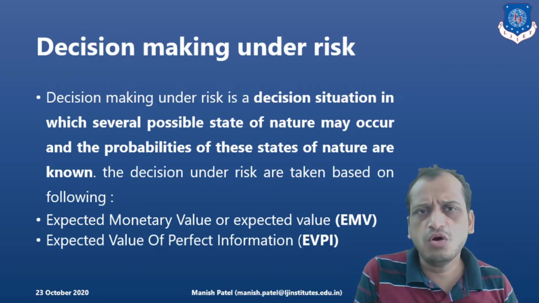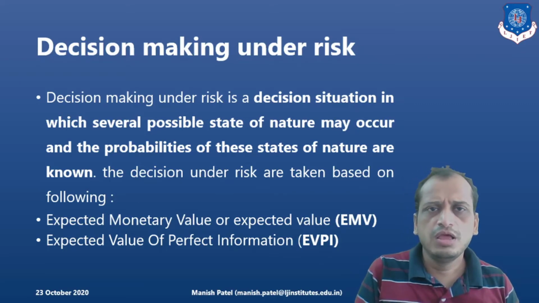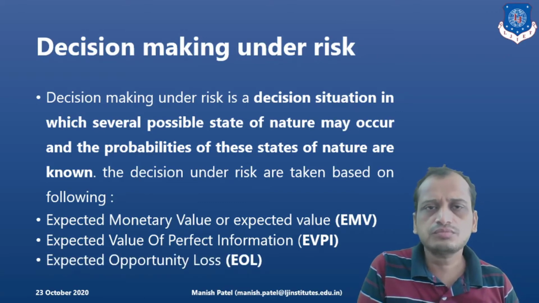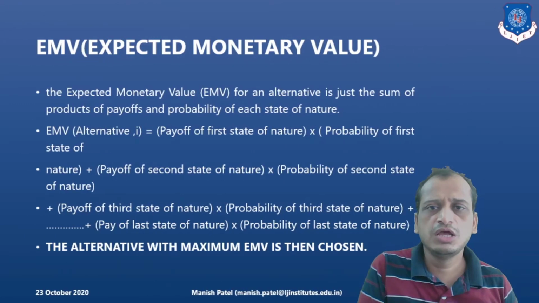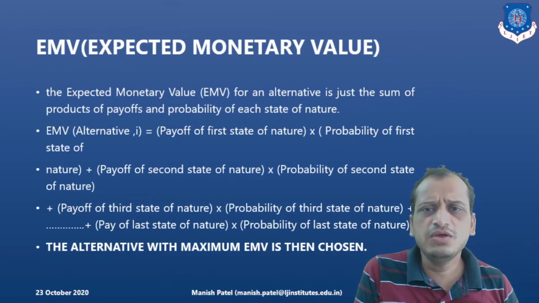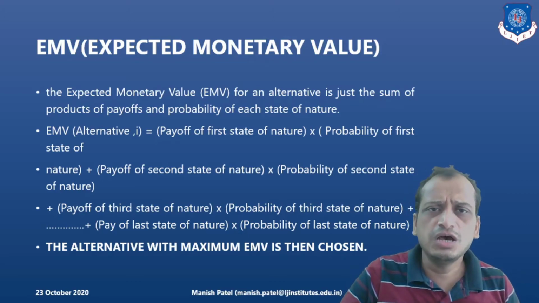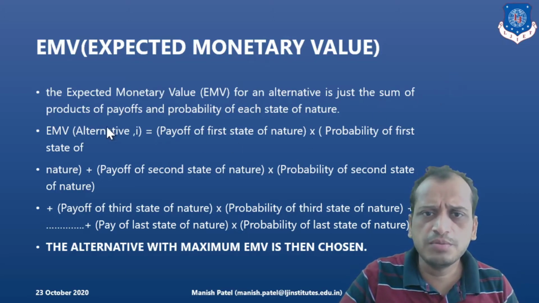Expected monetary value or expected opportunity loss, from either way you can get the same answer of expected payoff. And then there is expected value of perfect information. We will look into detail about these three concepts. So what is expected monetary value? For the different alternatives taken by the company, it is the sum of the product of payoff and probability of each state of nature.